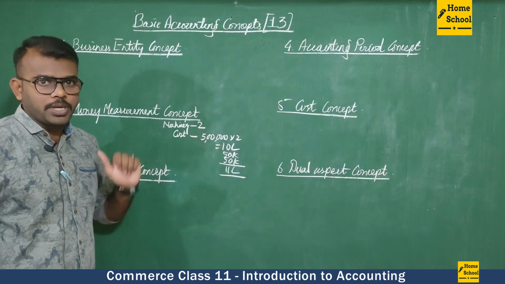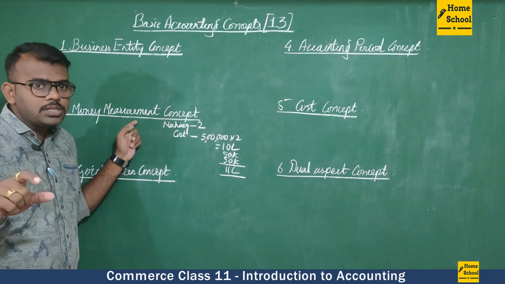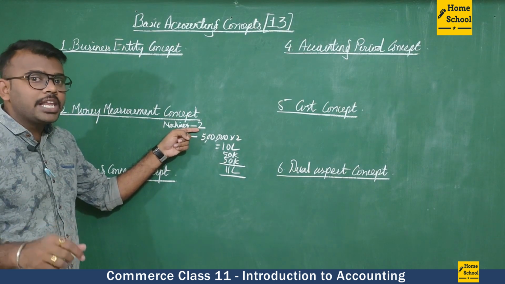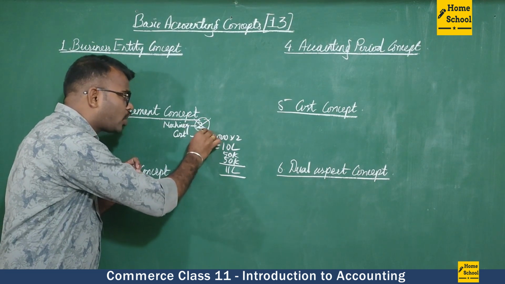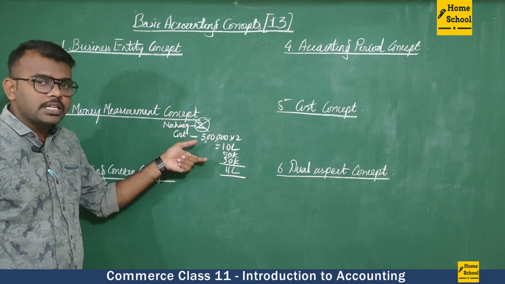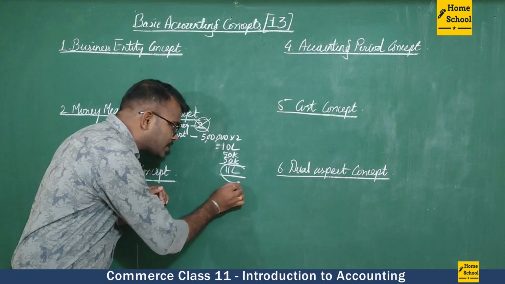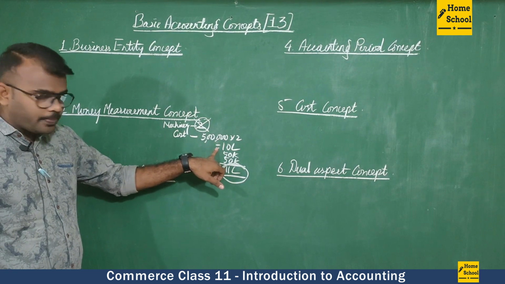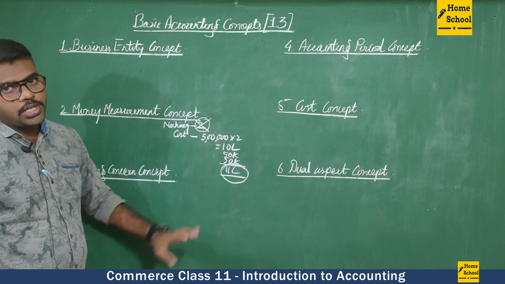Now the money measurement concept says that in the books of accounts, the transaction should not be entered in physical units. Physical unit in the sense, how many machineries we purchased? 2. So this should not be entered. We have to enter in terms of money itself. Now what is the cost of the machine? It's 10 lakh rupees. 50,000 is for transportation. 50,000 is for installation.